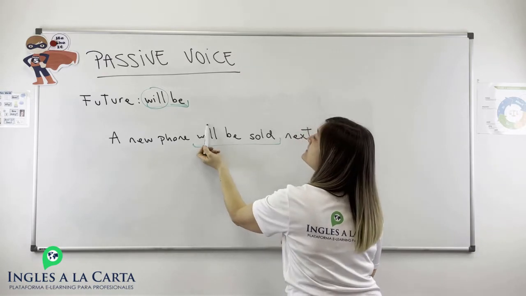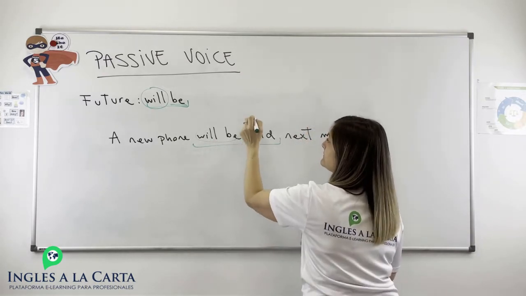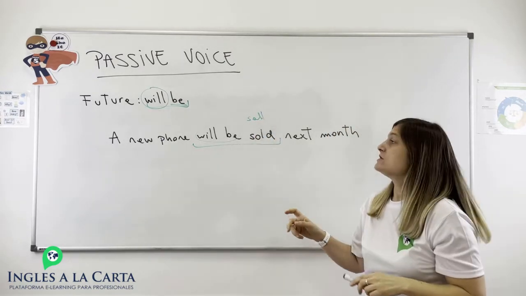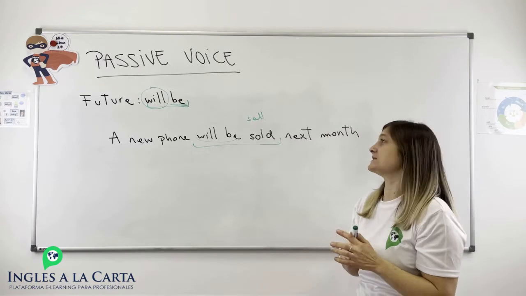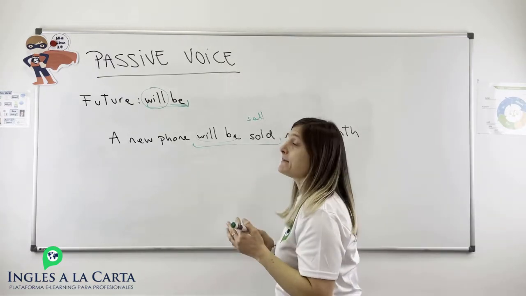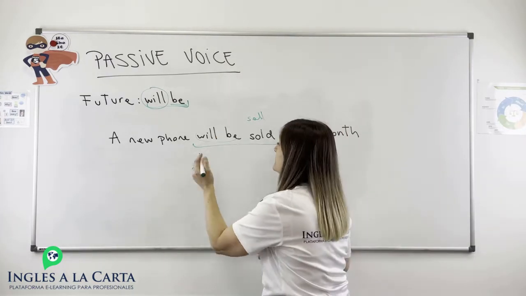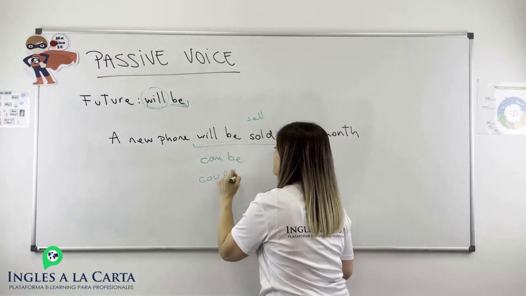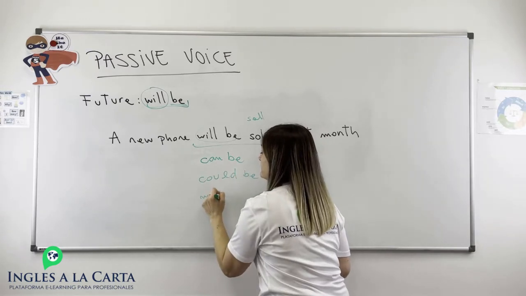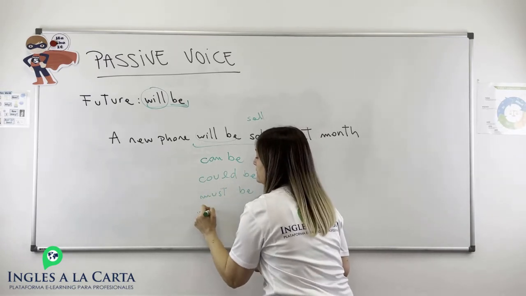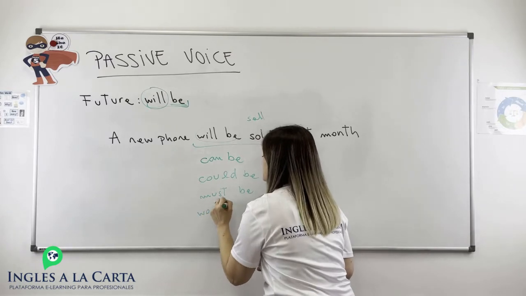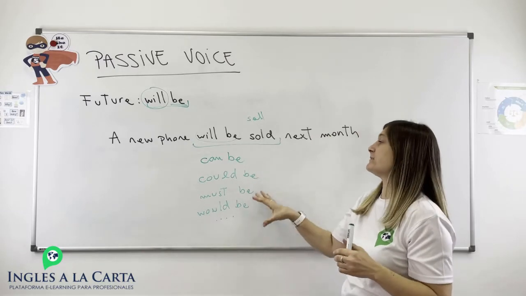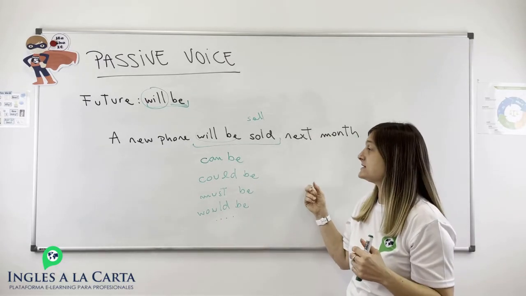As I said, the future form of the verb to be, and the verb is going to be sell, and in past participle it's going to be sold. So we have: a new phone will be sold next month. And the same happens with other modals like can be, could be, must be, would be, and all those, which are really simple. It's really simple to create a passive sentence with these